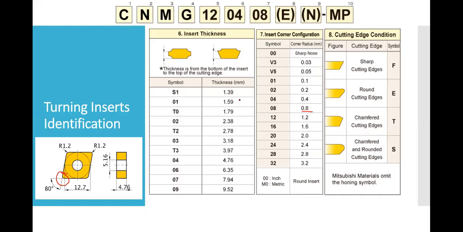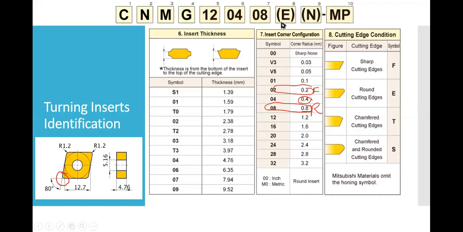This type of corner radius can be used for roughing operation, and a 0.2 mm corner radius could be used for finishing operation. 0.2 is mostly suitable for finishing, and 0.8 could be used for roughing, and could also be for semi-finishing cuts. So while selecting the parameters of the tool, we must know the nose radius, which we also call the corner radius. Okay, so this part is clear.